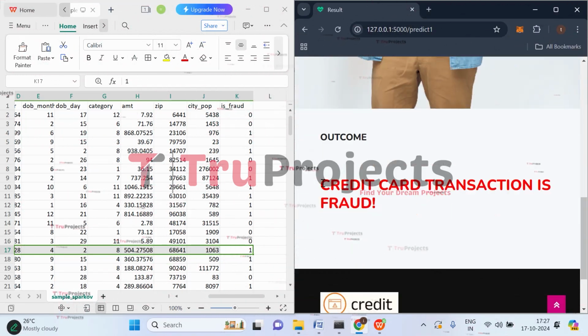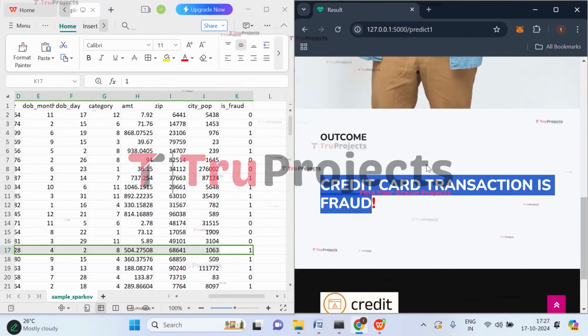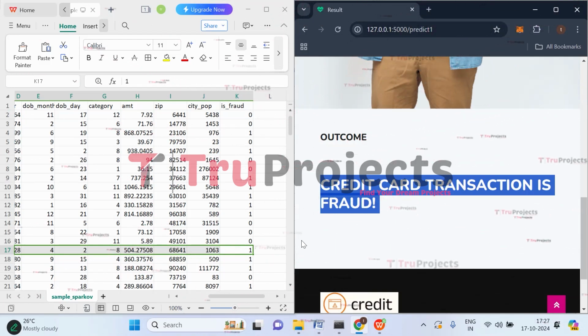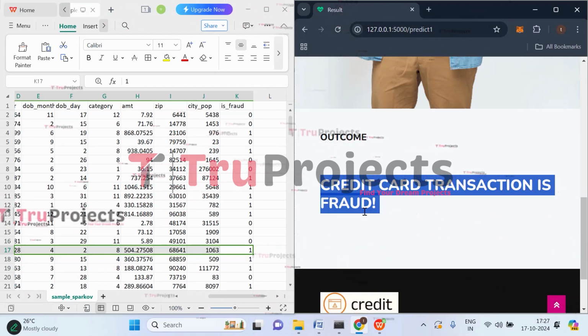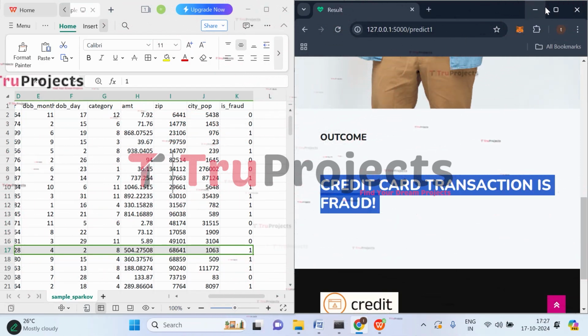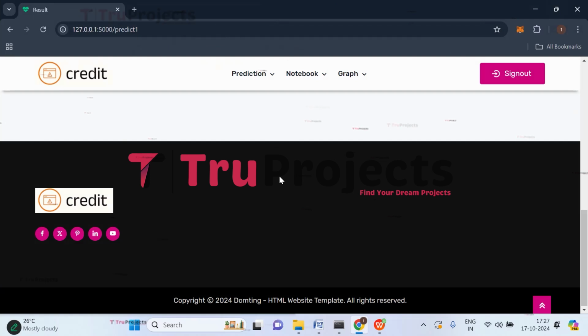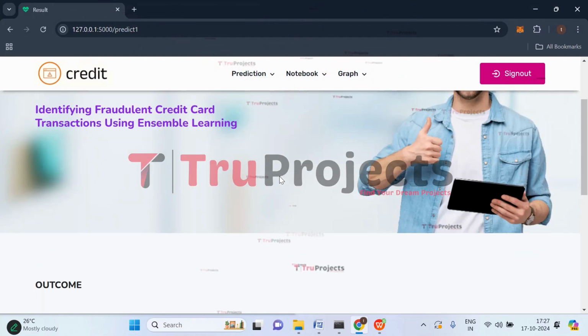So here we got the prediction as credit card fraud transaction detected. That means the credit card transaction is fraud. So it has correctly predicted. Here 1 means fraud transaction. So here the application has correctly predicted the credit card. So now let's stop doing the prediction. Now let's check with the graph.